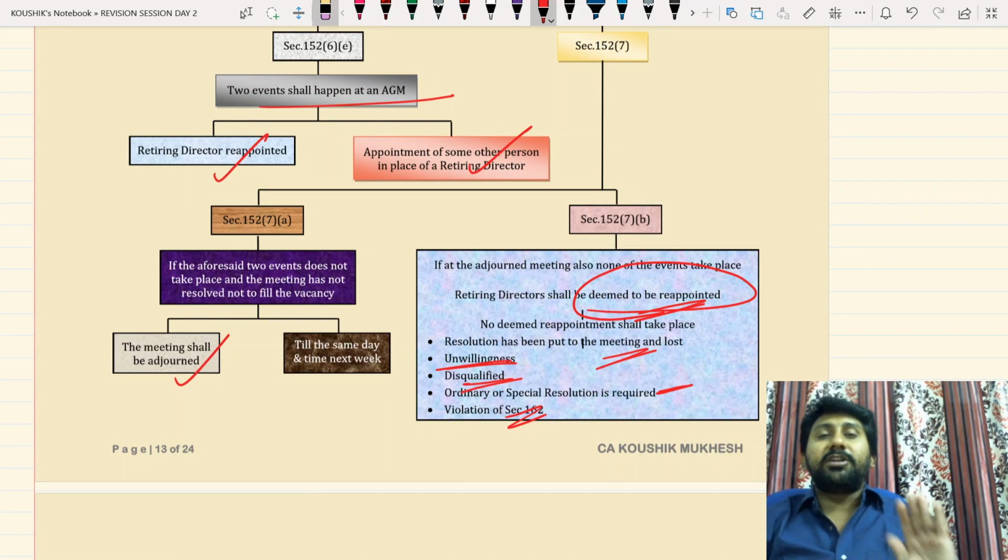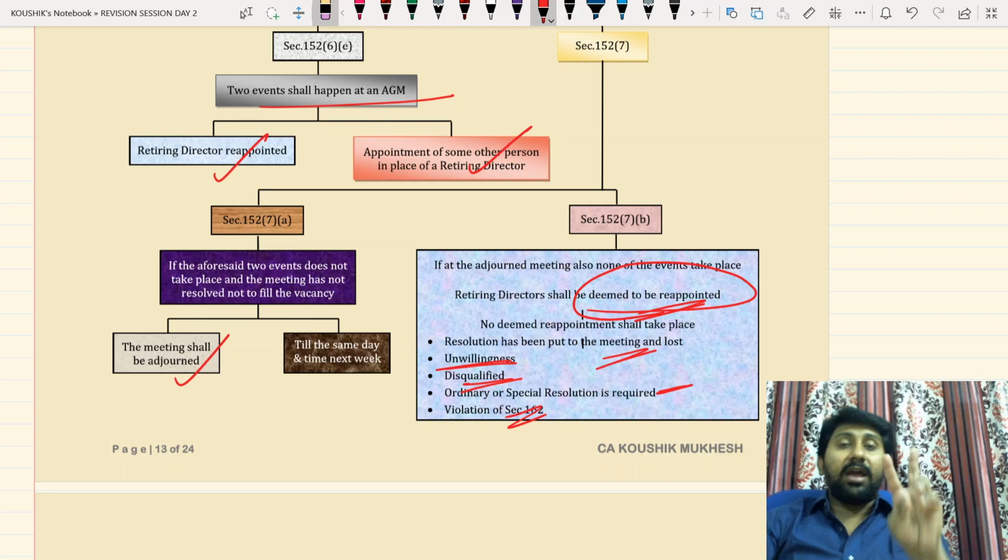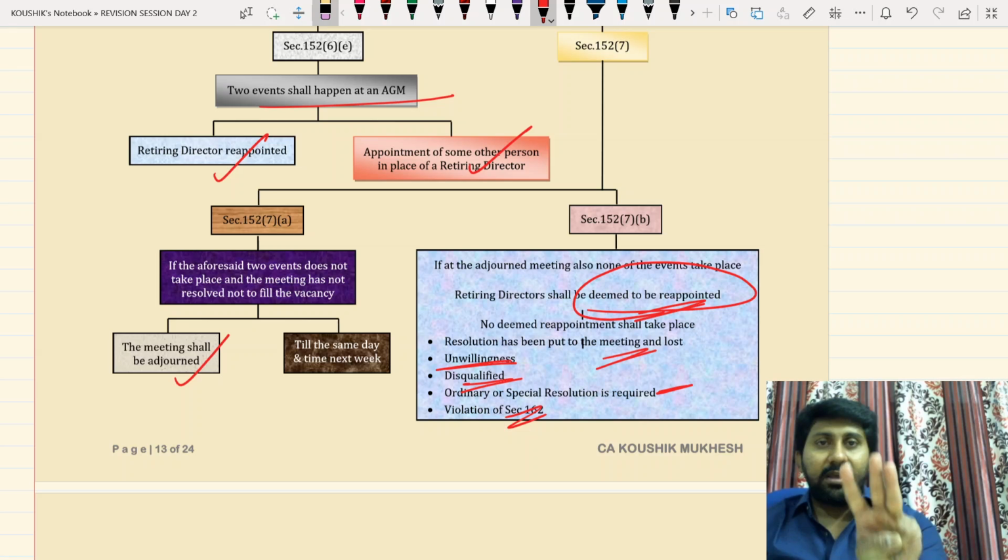162 applicable in his case means how to understand this? Section 162 we already read. 2 directors can't be appointed by a single resolution unless you follow the procedure. 3 directors are there here as retiring directors in our example. All the 3 made a clubbed appointment.